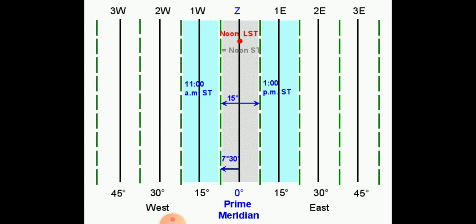Then at 15° east it will be 1 p.m. Then at 15° west it will be 1 hour behind. They are 1 hour behind than us, western side. Eastern sides are 1 hour ahead. Okay, so you have to remember 1 degree longitude means it is away 4 minutes from each other.